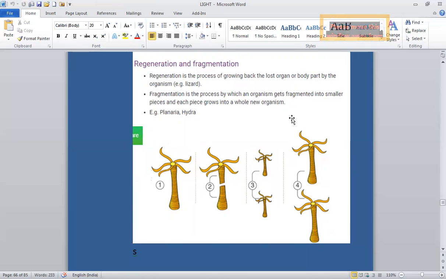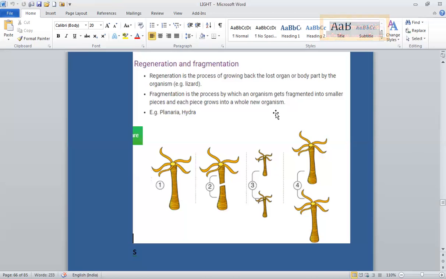In extreme forms of regeneration, as found in Hydra and Planaria and in starfishes, the animal can be cut into many pieces. In starfish, you can cut the starfish into 5 pieces. In the NCERT it is given Planaria, the animal is cut into 3 pieces. And the animal can be cut into many pieces, and each piece will grow to form a complete animal.